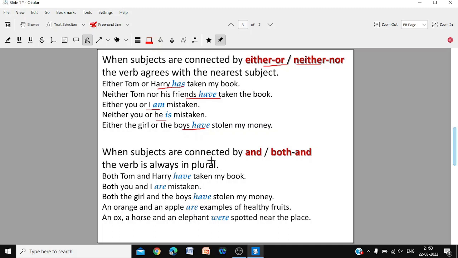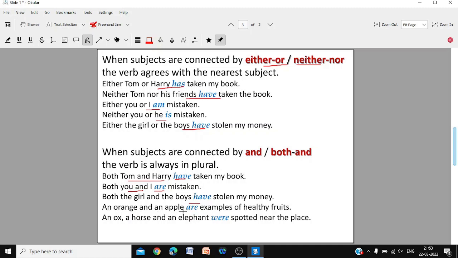When subjects are connected by and or both and, the verb is always plural. Both Tom and Harry have. Don't look at the nearest subject. Look at both of them. Both you and I are mistaken. Don't look at the nearest and say I am. Look at both. 2 persons are mistaken. Both the girl and the boys have stolen.